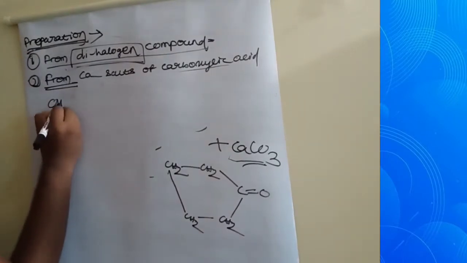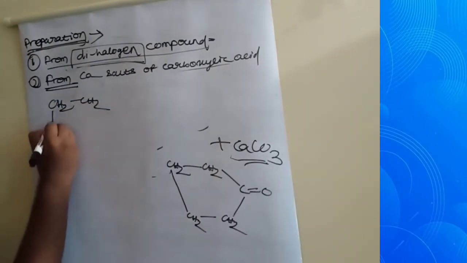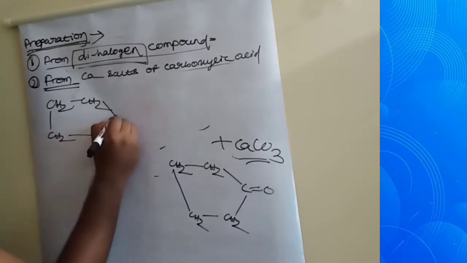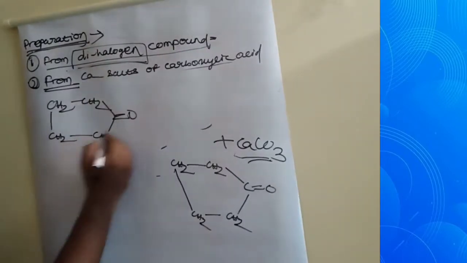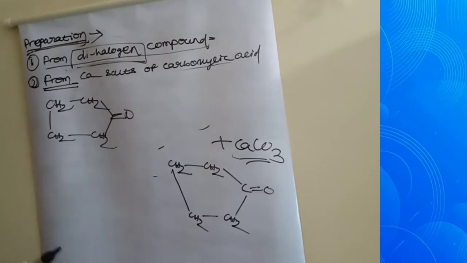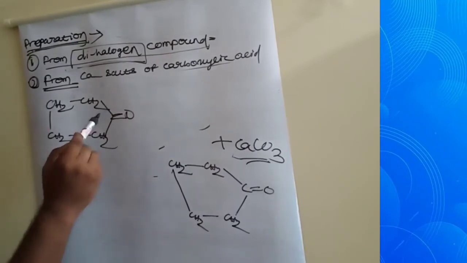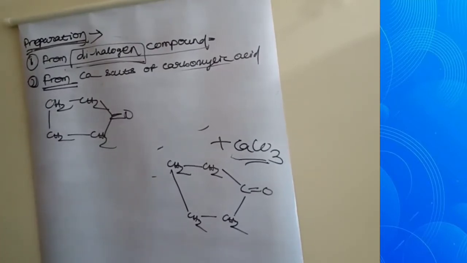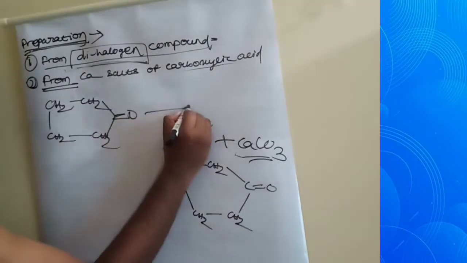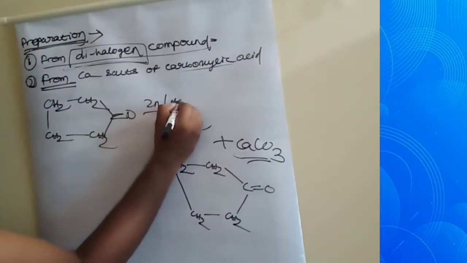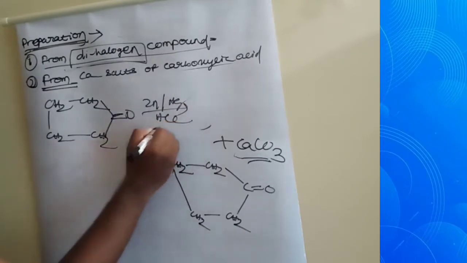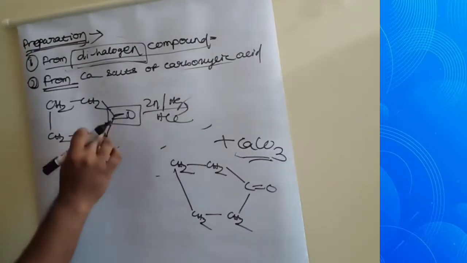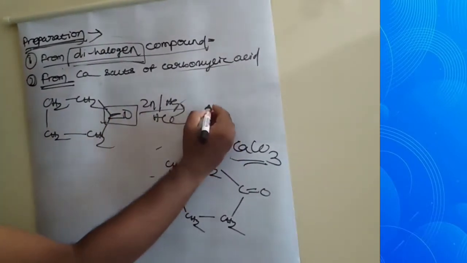Then further, as you know, the Clemmensen reduction reaction reduces the ketone and aldehyde group into saturated hydrocarbon. See, zinc amalgam in presence of HCl. Then this group will be hydrogenated and they will form cyclopentane.